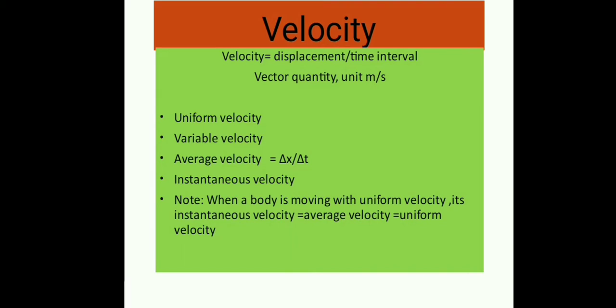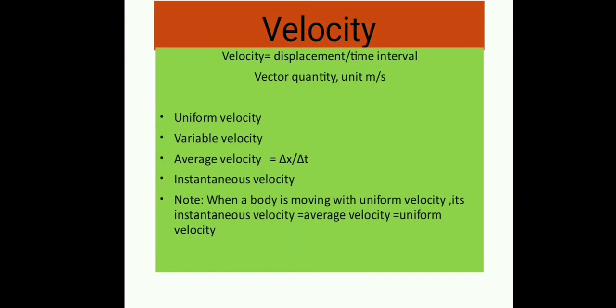Velocity. Velocity of an object is defined as the ratio of displacement and the corresponding time interval taken by an object. Velocity equal to displacement upon time interval, and it is a vector quantity. Now come to the unit of velocity. This is also meter per second.